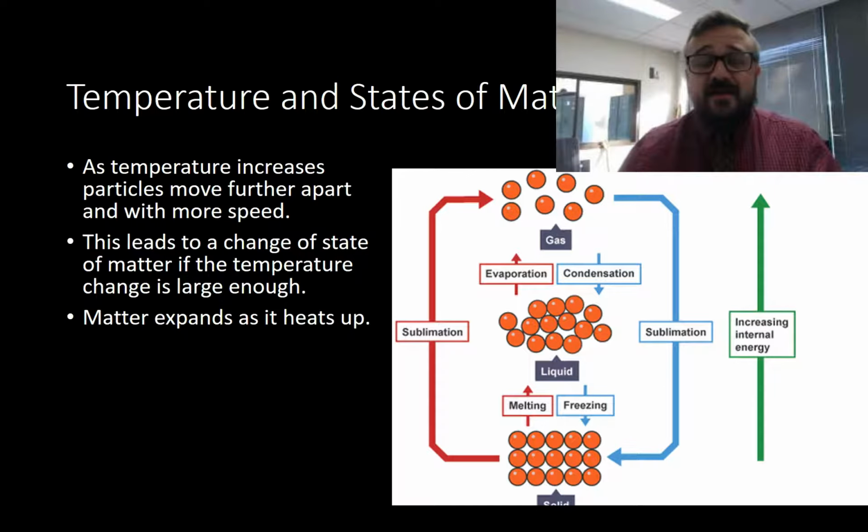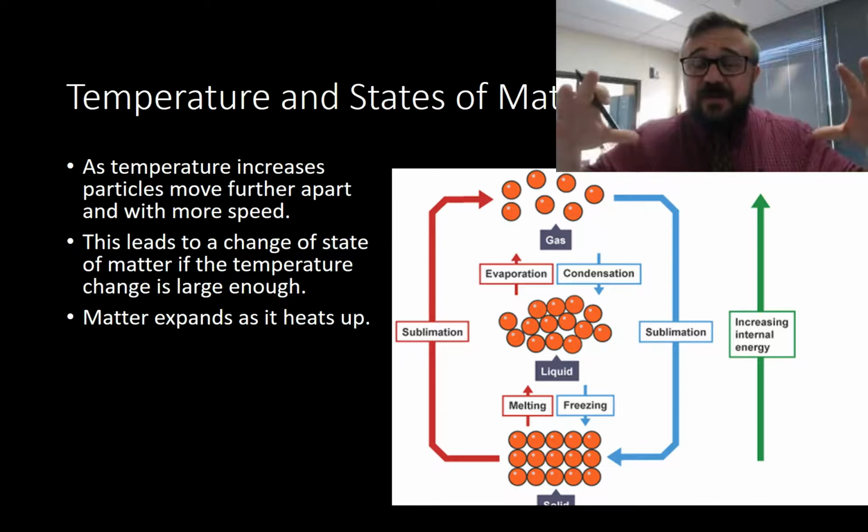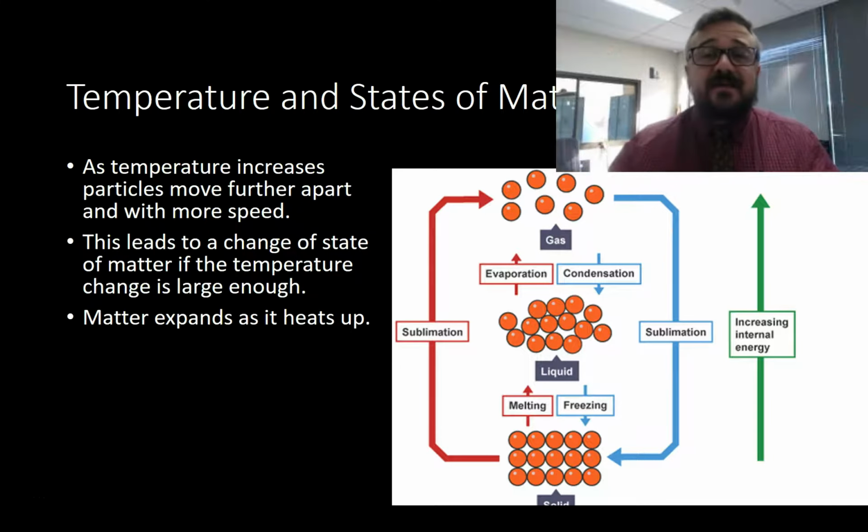Matter expands as it heats up. Solids will expand, they'll get larger as they heat up, and that's because as they have more energy, the particles move further apart. If we heat it up enough, it will expand and then collapse into a liquid. And if we heat that enough, they'll expand, and not collapse, expand further into a gas. So as we heat it up, the particles move further apart, they expand, and this means the volume increases.